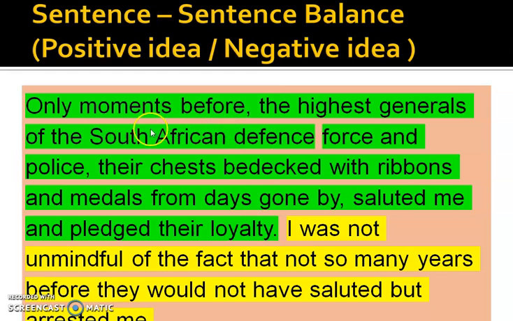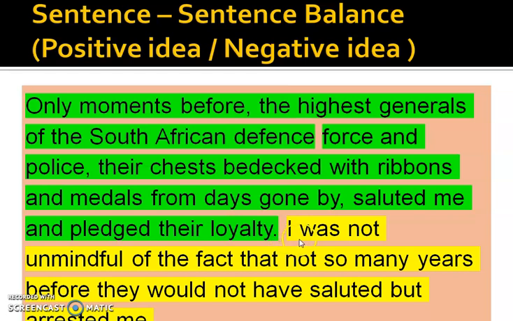Sentence and sentence balance, positive idea, negative idea. Let's look at both the ideas. Only moments before, the highest generals of the South African Defence Force and police, their chests bedecked with ribbons and medals from days gone by, saluted me and pledged their loyalty. That means Nelson Mandela is mentioning that they respected him.